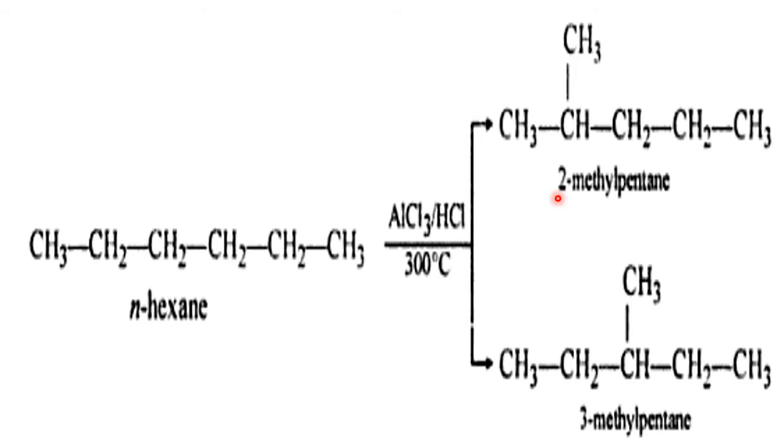It is called isomerization. From one form into a different form, having the same molecular formula but different structural formula. So we can convert one isomer into another isomer, and that is called isomerization. Examples are few, but it is possible under some special conditions.